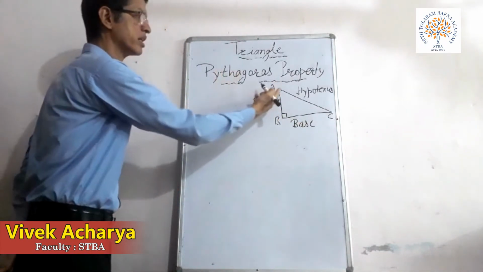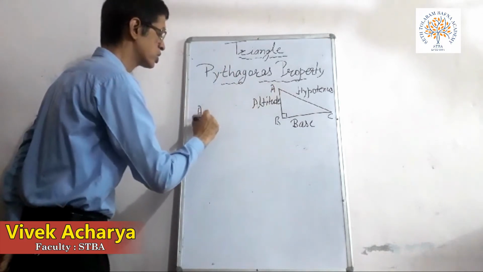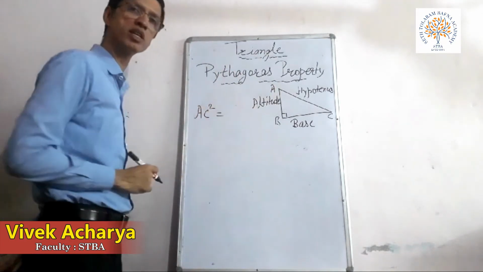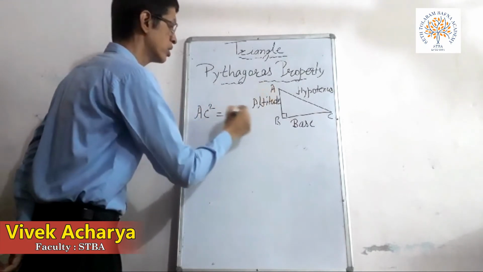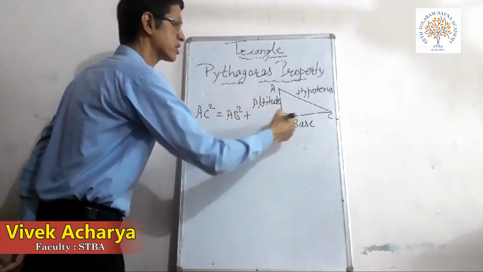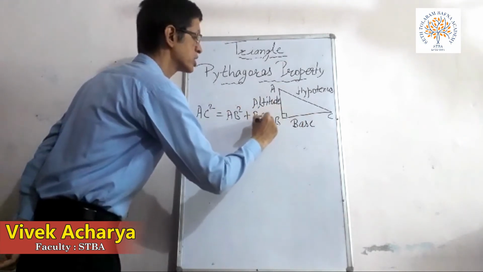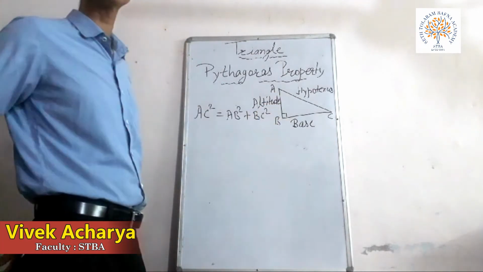So in this right angle triangle, you can say it is AC square, because AC is your hypotenuse here. So AC square is equal to AB square, which is the altitude, plus BC square, the base. This is called the Pythagoras property.